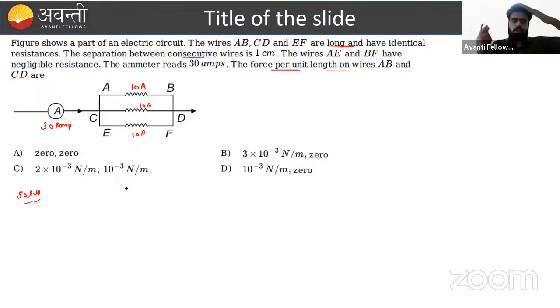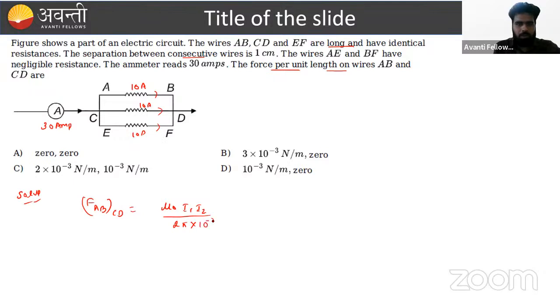There are 2 wires. Both the wires are going to apply force. Okay, so what is the fundamental, sir? If we want to find out force on wire AB due to wire CD, what is the formula, beta? Mu naught I1 I2 upon 2 pi distance between parallel wires. Here it is given the separation is 1 centimeter. If we put 10 raised to power minus 2 meter.